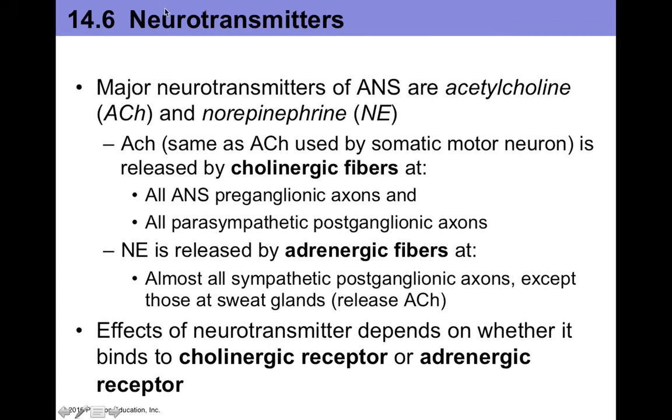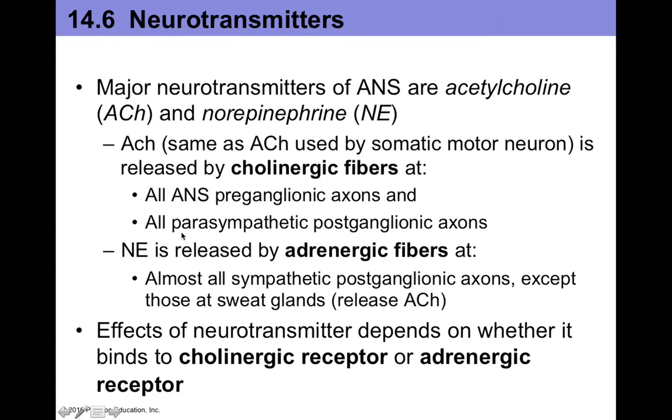Okay, so in this video, we're going to focus on the neurotransmitters of your autonomic nervous system. The major neurotransmitters of the ANS are acetylcholine and norepinephrine. Acetylcholine is used by both systems, sympathetic and parasympathetic, and it's released by what we call cholinergic fibers, which are basically all autonomic nervous system preganglionic axons. Both sympathetic and parasympathetic preganglionic axons release acetylcholine, and all parasympathetic postganglionic axons release acetylcholine.